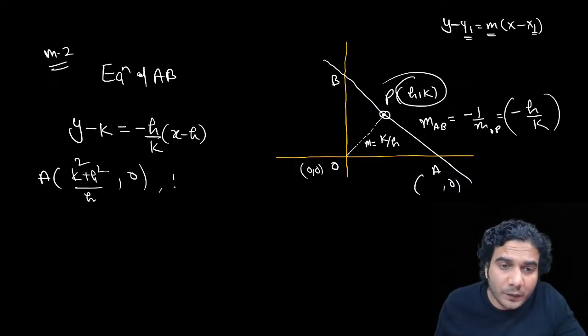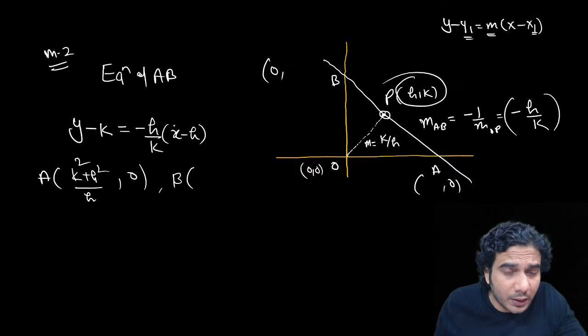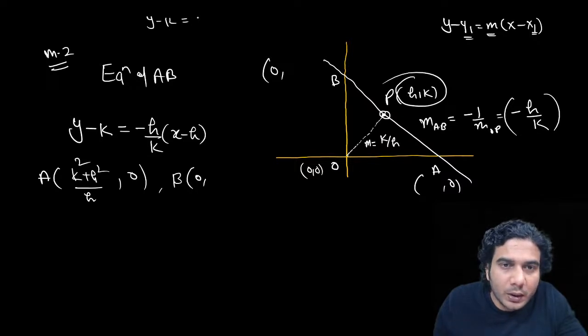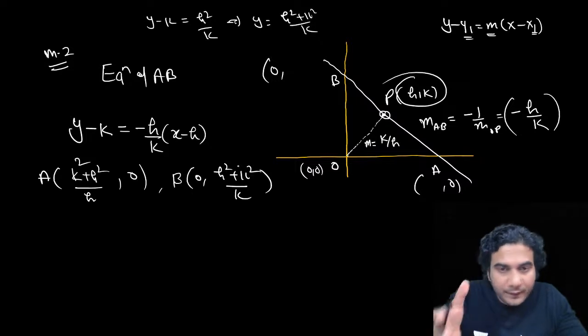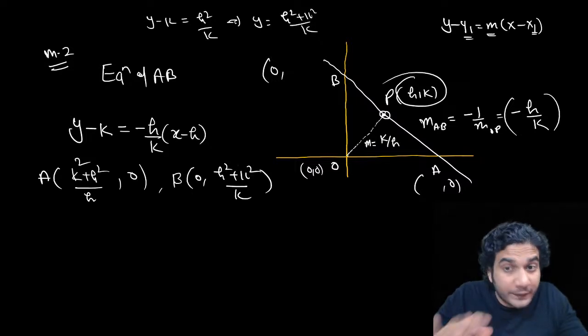Now we'll write the coordinates of point B. For point B, the x coordinate is 0, so you put x equal to 0. Then y minus k is equal to h square upon k, right? Then y you will get is h square plus k square upon k. So now we have got the A and B coordinates, without assuming any parameter, completely in terms of h and k.